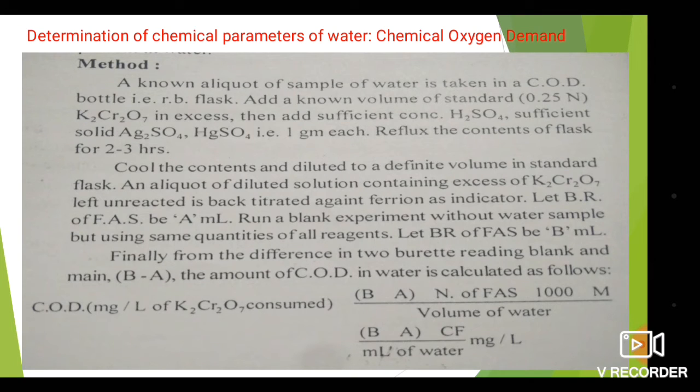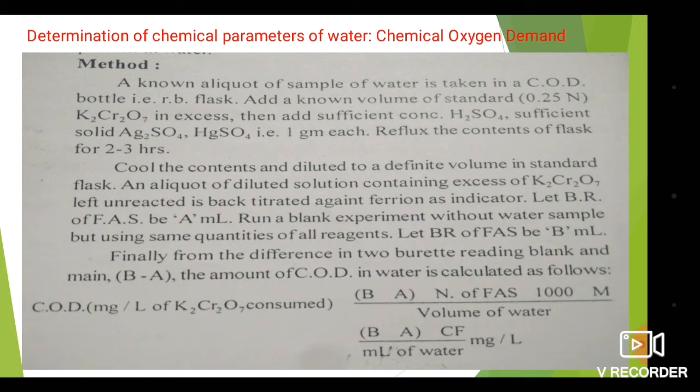Reflux the content of the flask for 2-3 hours. Then cool the contents and dilute it to the definite volume in a standard flask. An aliquot of the diluted solution containing excess of K2Cr2O7 left unreacted is back titrated against FAS, that is ferrous ammonium sulfate, using ferroin as an indicator. Let the burette reading of FAS be A mL.